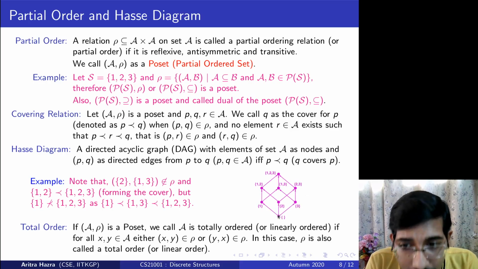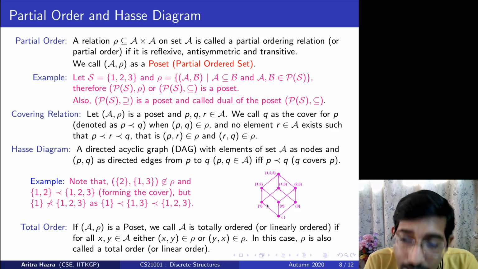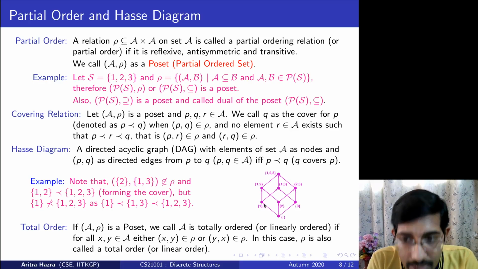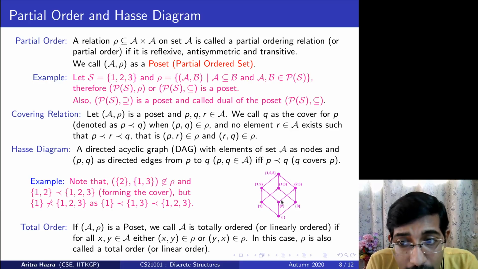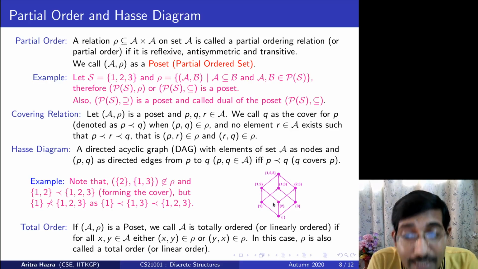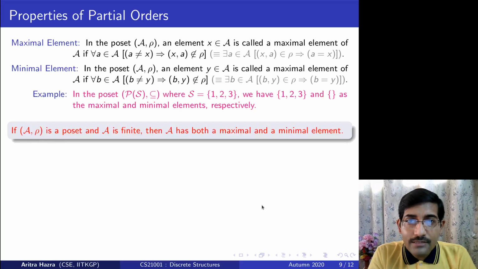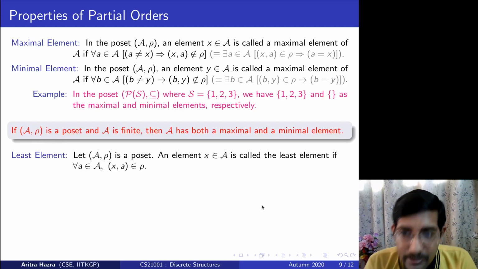So if I consider the power set with subset relation without the null set, then I have three minimal elements, though I do not have any least element, because {1} is not related to {2}. The least element says that it should be related to everyone else and should not have any incoming edge. So that is the primary difference between least and minimal element.